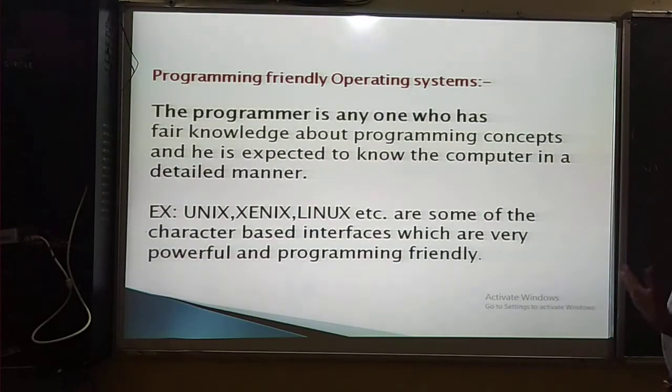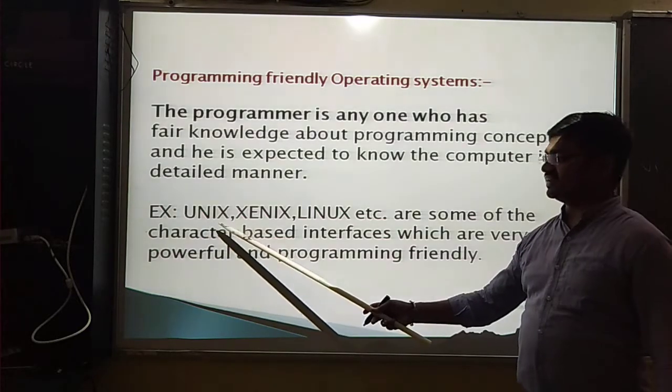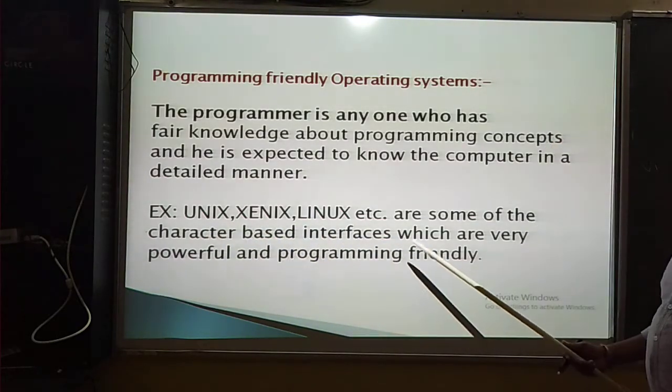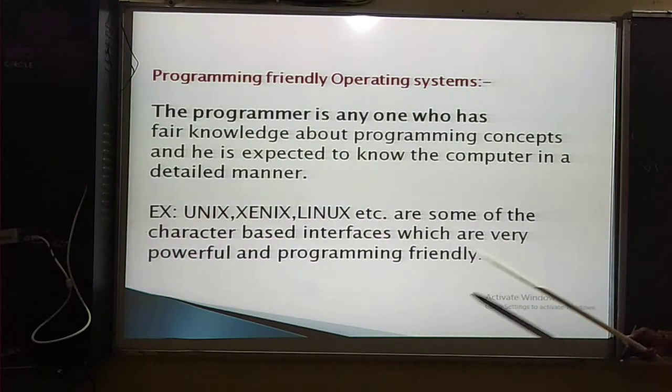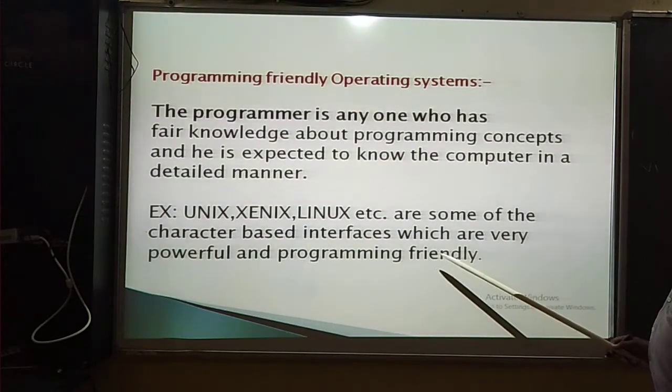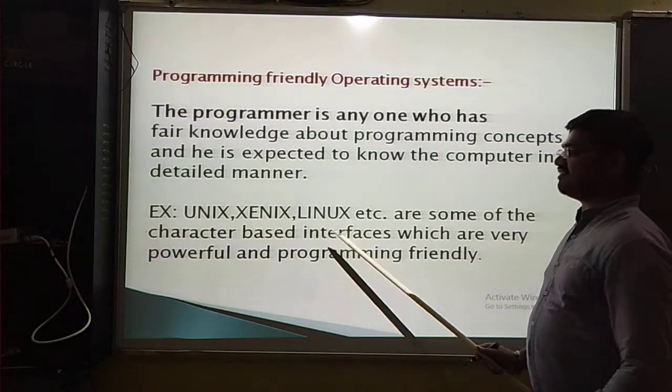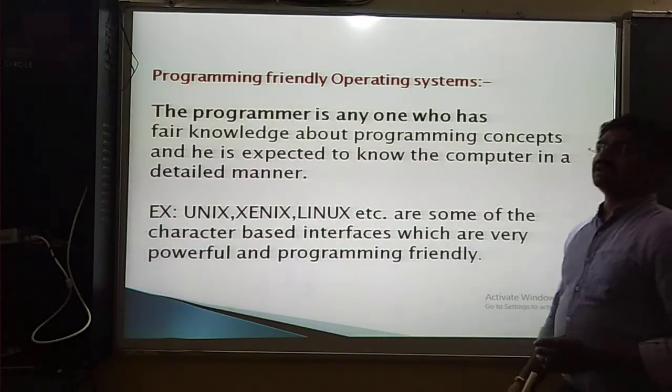What are the examples of programming friendly operating systems? Examples are Unix, Linux, etc. These have character based interfaces which are very powerful and programming friendly. So Unix and Linux are character based. Now here is an example.